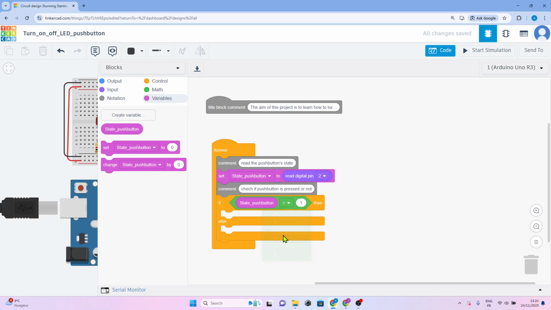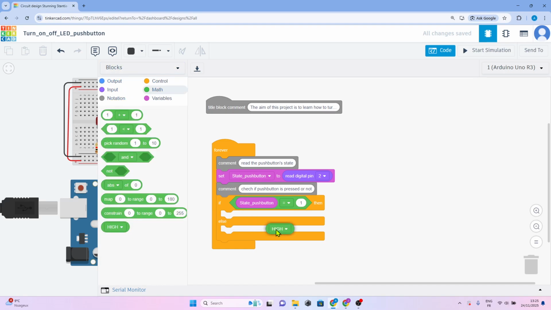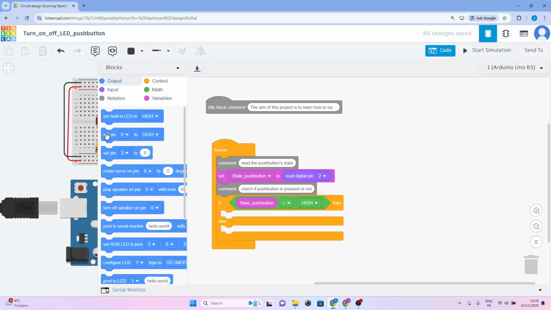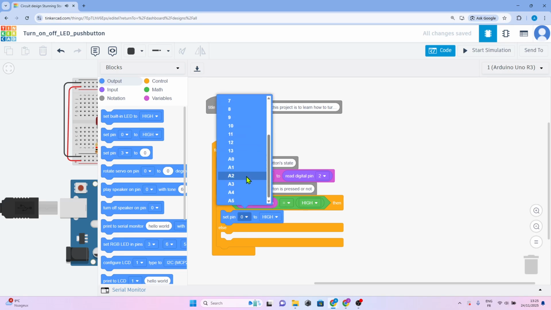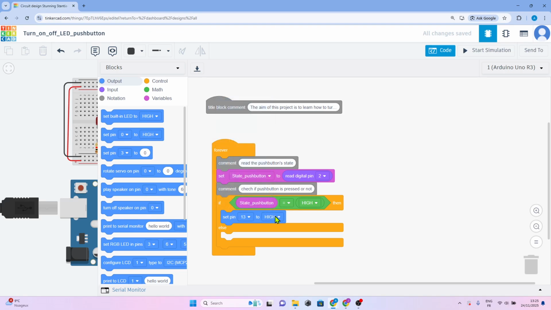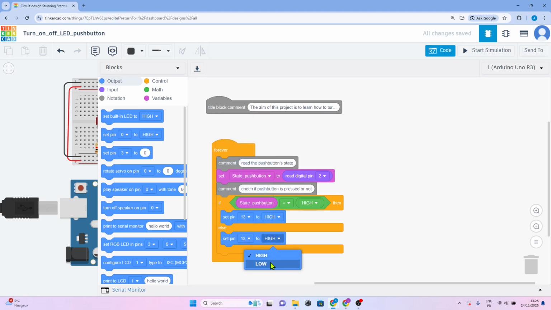We're going to make a comparison if it is equal to the high level. Then if this is equal to high level, we set pin number 13 to high level. Otherwise, we set pin number 13 to a low level.